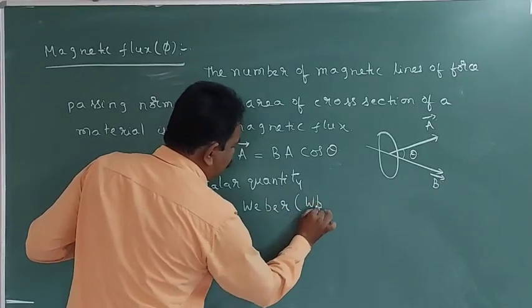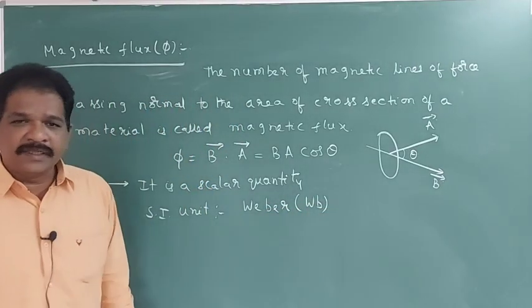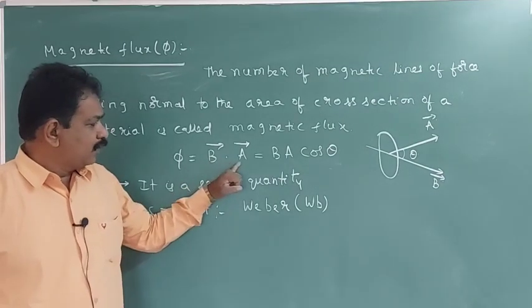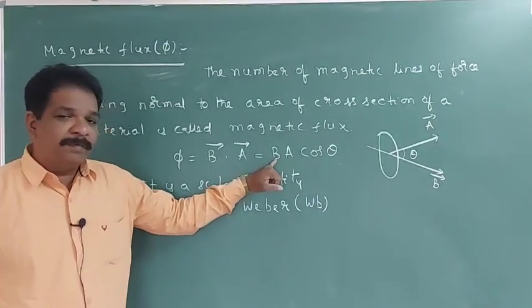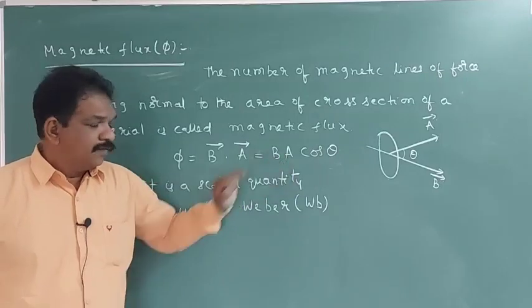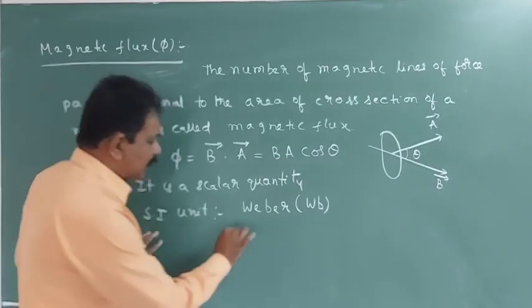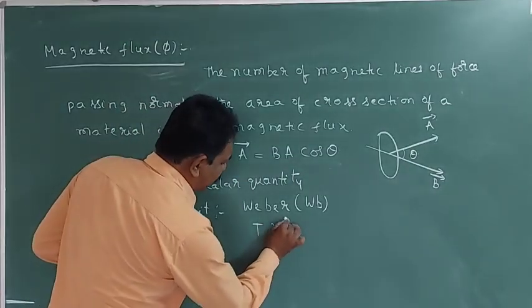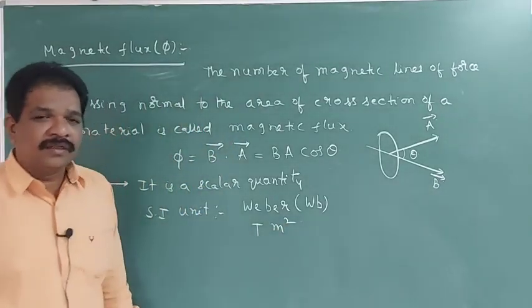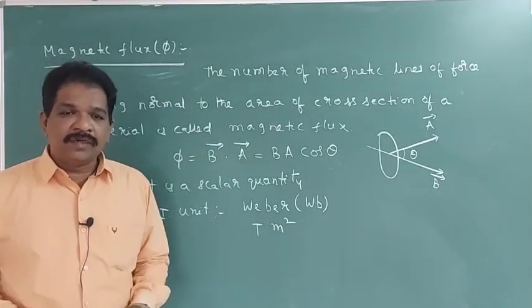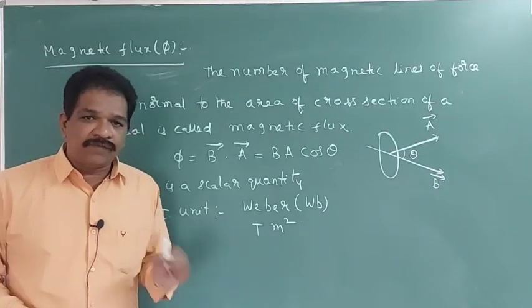The symbol will be Wb. That is the SI unit. Or from this, if we want to write, for B it will be Tesla, for area it will be meter square. So Tesla meter square will be another unit for the magnetic flux.